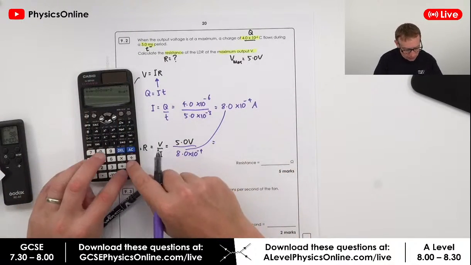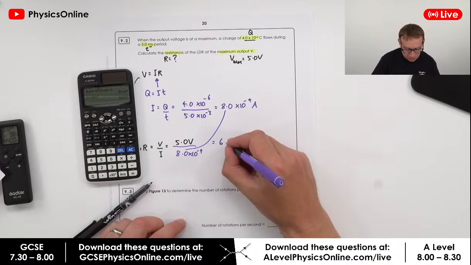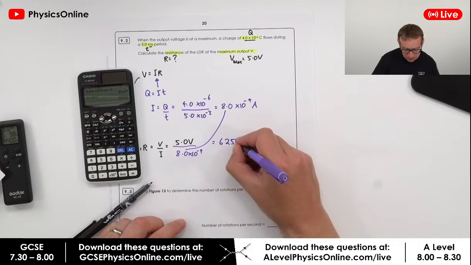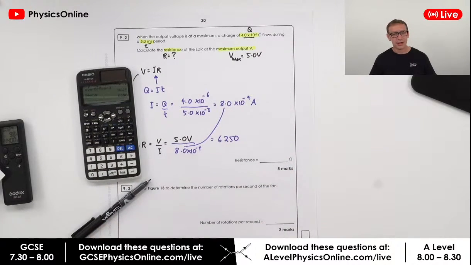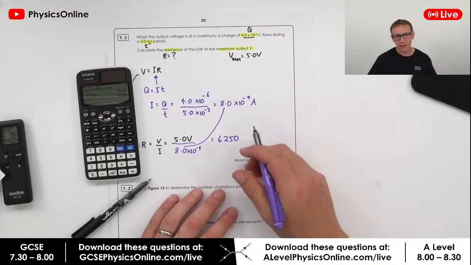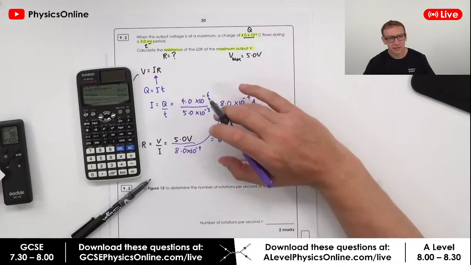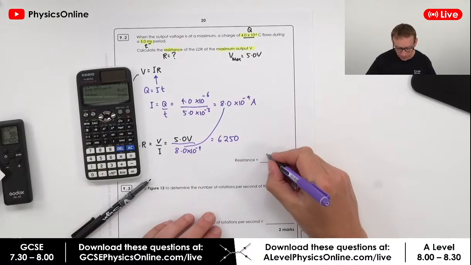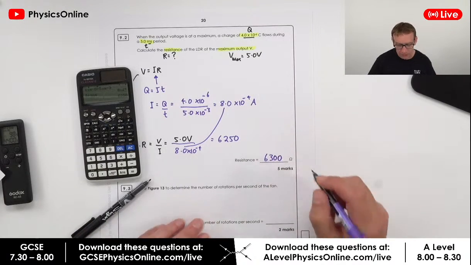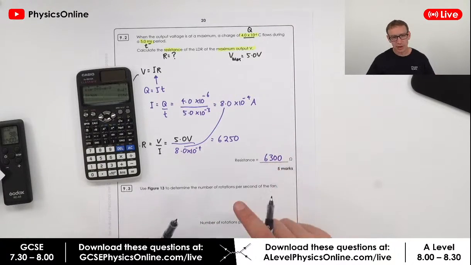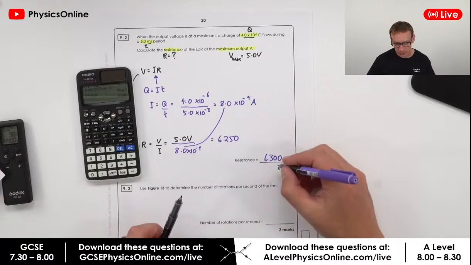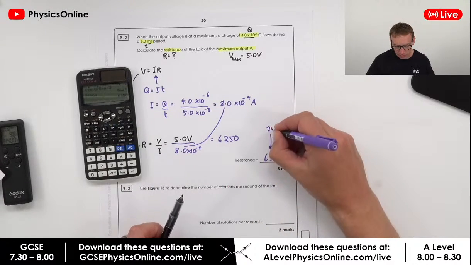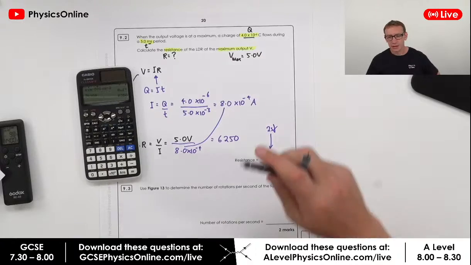And if I do that, this gives me an answer equal to 6,250. Okay, now that is an absolutely fine answer. If you put that for GCSE, you will get all the marks. I'm going to just give my final answer though as 6,300, because what I've done here is I've kind of rounded it up to the nearest 100, so that's a bit like 2 significant figures. Okay, so there we go.